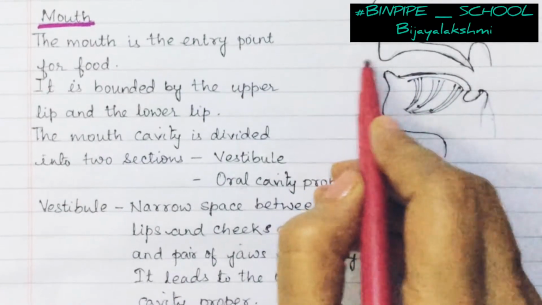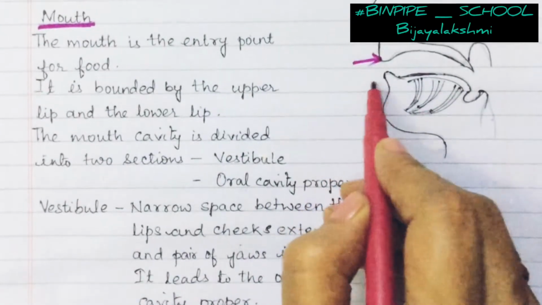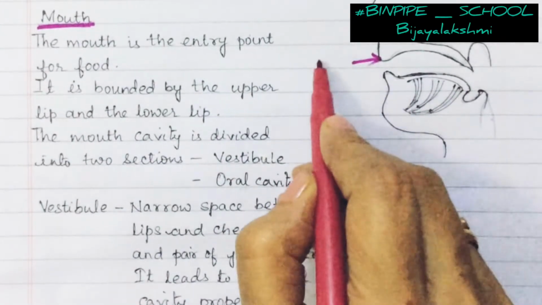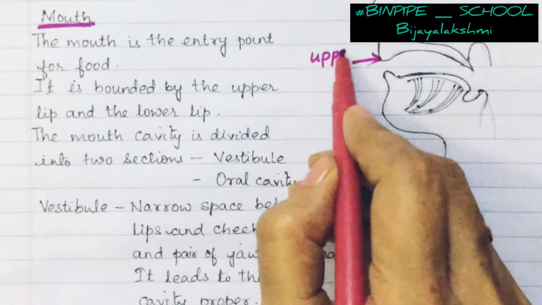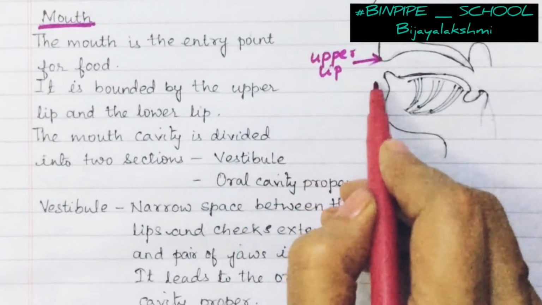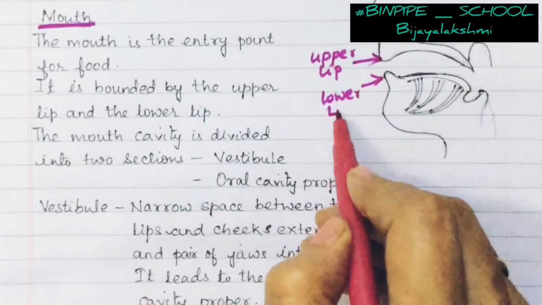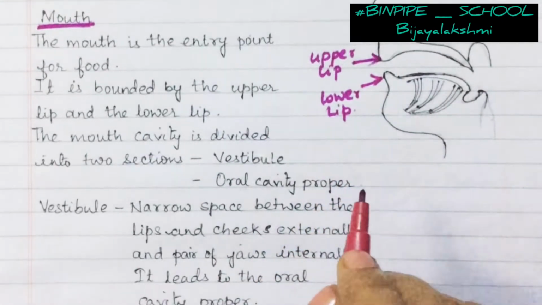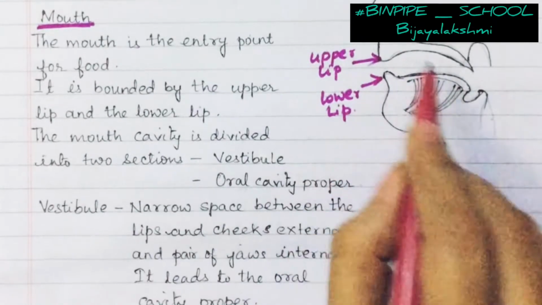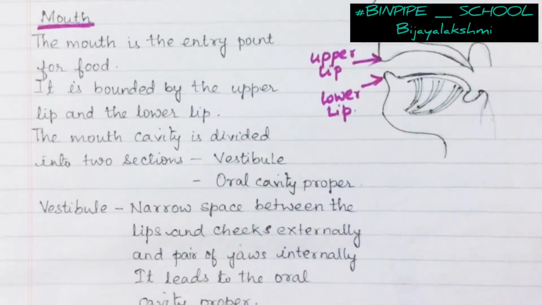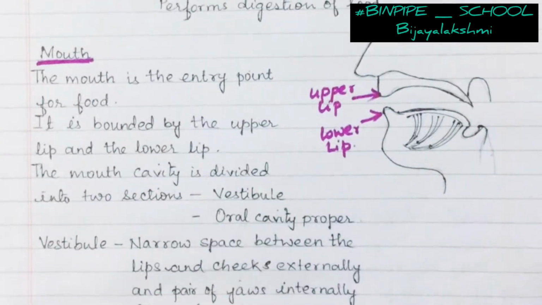It is bounded by two lips. Here you can see the upper lip and the lower lip. This mouth cavity is divided into two sections.